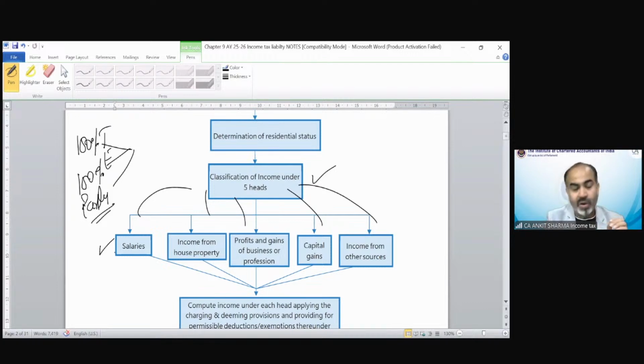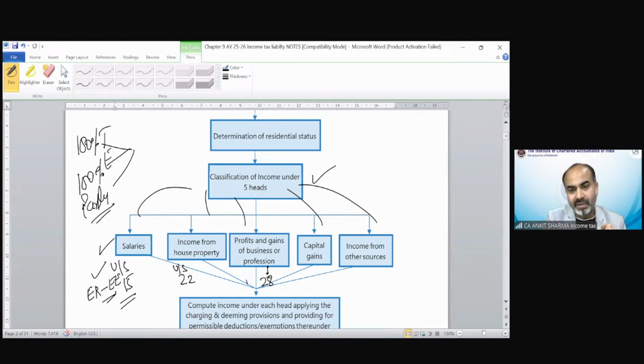So if that falls under the category of salary income, what was the charging section of salary? What is the charging section of salary, students? Okay, somebody send the answer. Pallavi is saying 15, Hardik is saying 15, Veda is saying 15. Well done. Of course, the charging section of salary, 15, says that if there is an employer-employee relationship, then the payment will fall in the category of salary head. Very well done. So what is the charging section of house property? Very well done. Section 22. Charging section of PGBP?